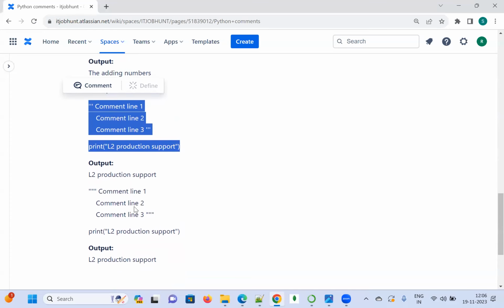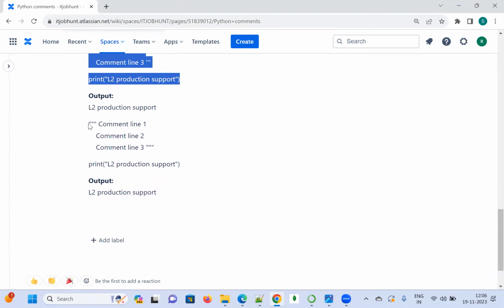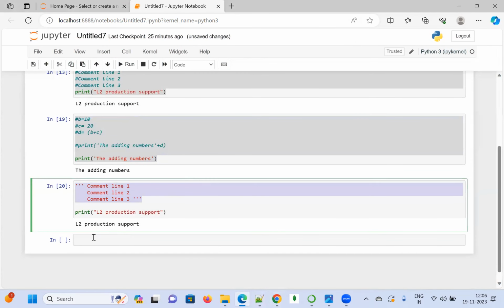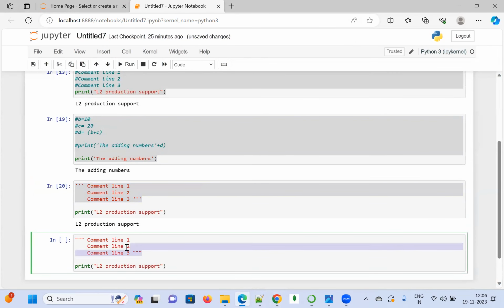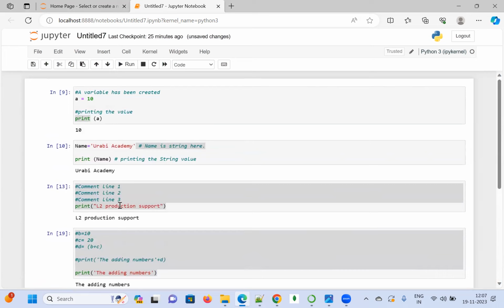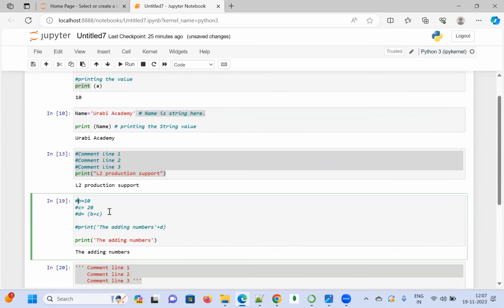And the final example here is using the triple double quote. I have used the triple double quote, right? And apart from this, here also we can use it. If you remove this, here also you can use the triple double quotes. Let me show you this.